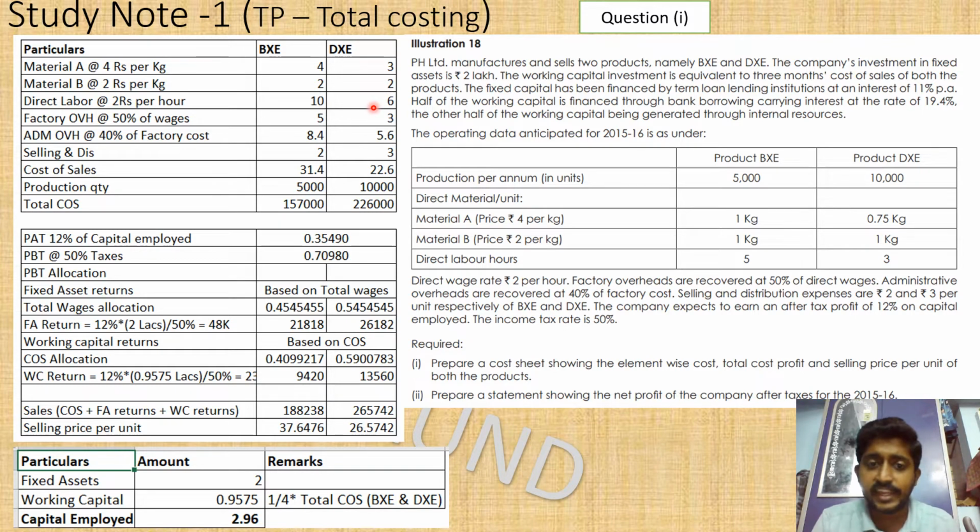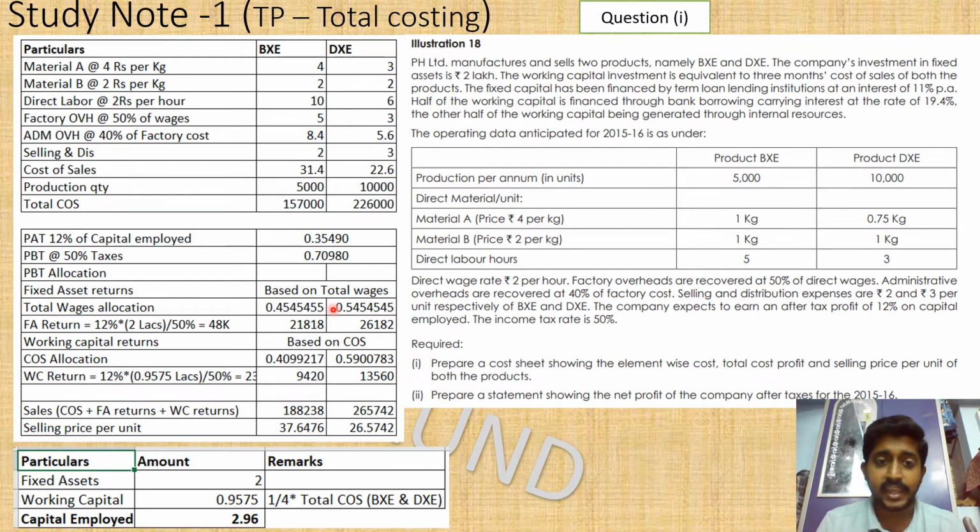You can take the ratio of the total wages. Okay, you can multiply by the 5,000. That will be the total wages. So total wages: 10 rupees multiplied by 5,000 and 6 rupees multiplied by 10,000. So this component is nothing but 50,000 and 60,000. You can just take the ratio of it and it comes to 0.45 and 0.54. Okay, you can total it, it will come to 1.